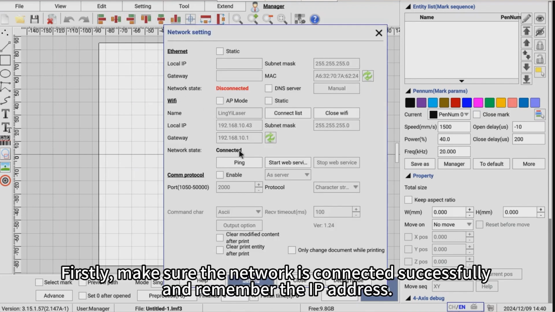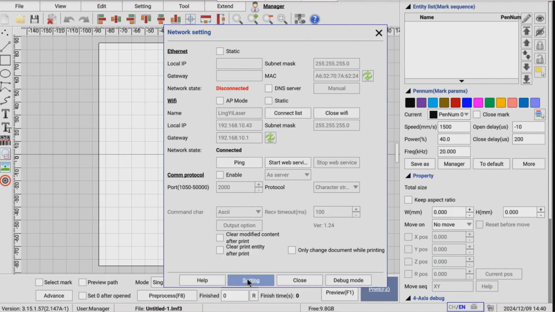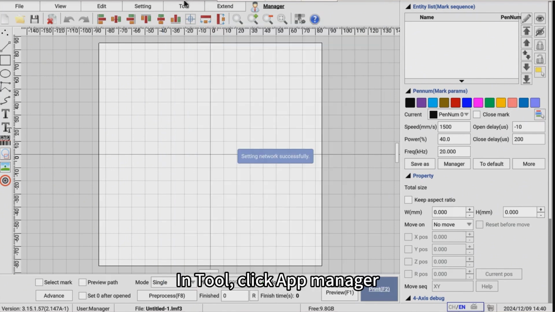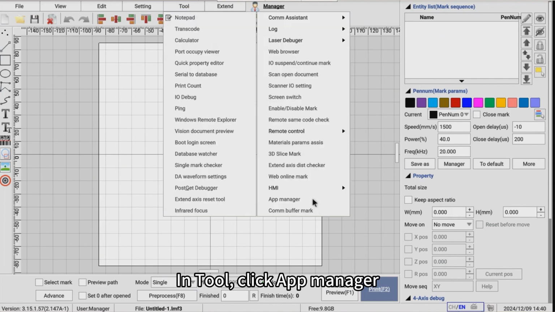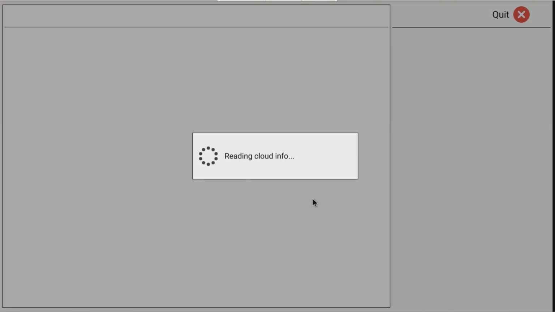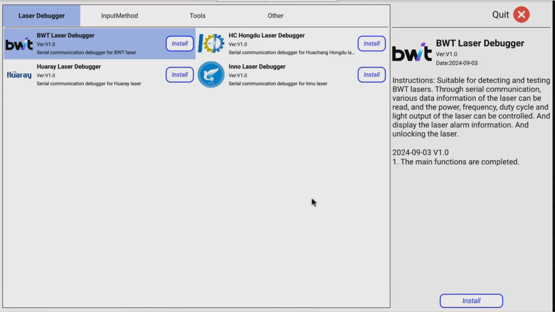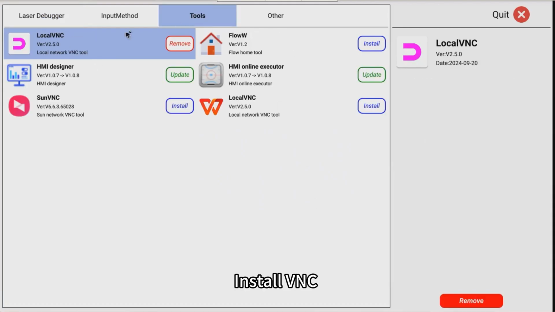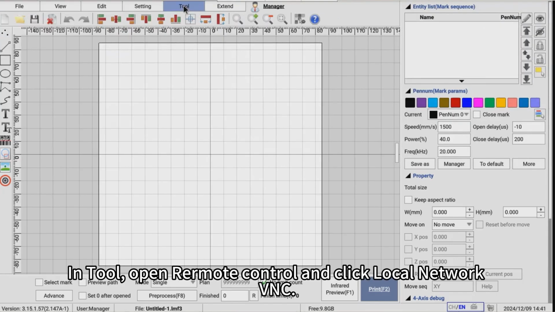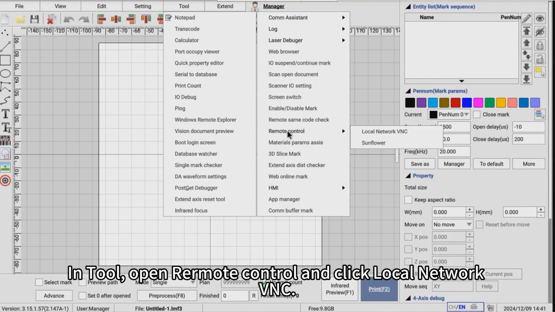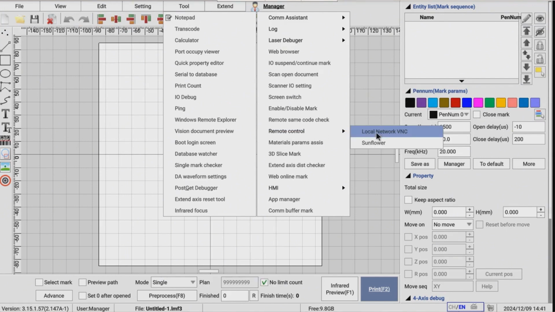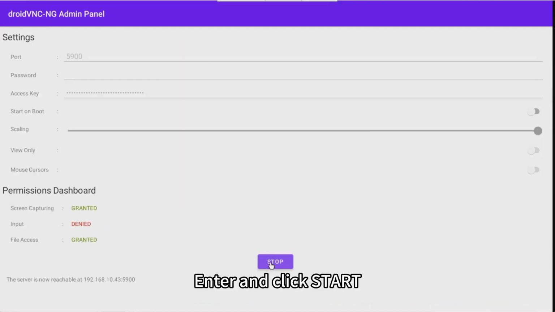Firstly, make sure the network is connected successfully and remember the IP address. In Tool, click App Manager. Install VNC. In Tool, open Remote Control and click Local Network VNC. Enter and click Start.